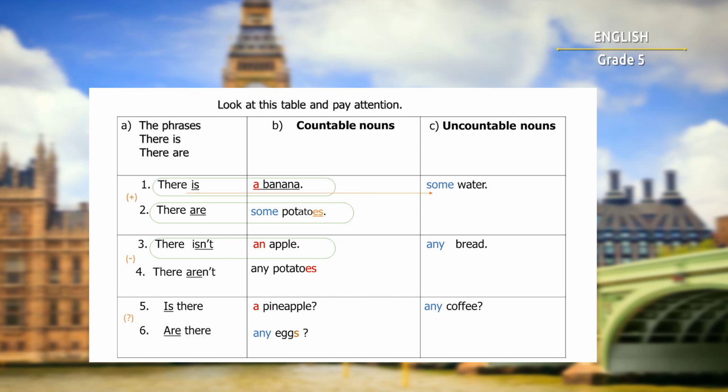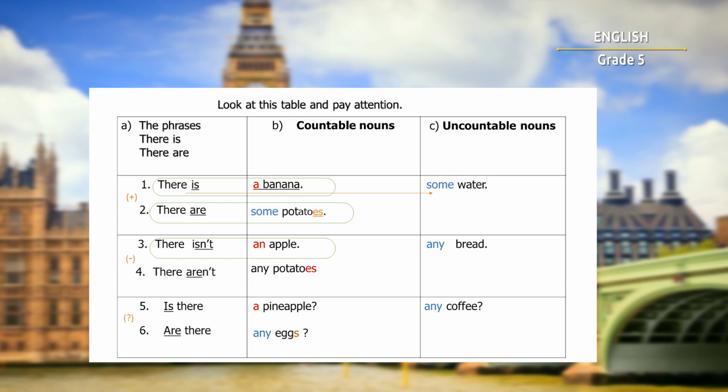They are just a mass of product, and they can only exist in the singular. So the verb is in the singular and the noun is in the singular too. And we also use some for uncountable nouns in positive sentences.